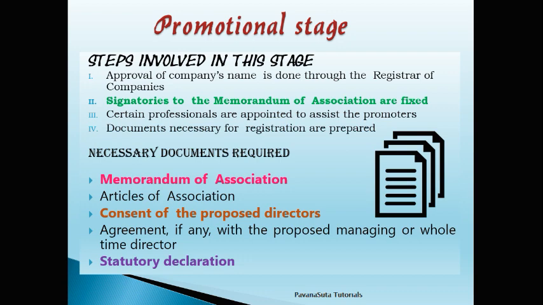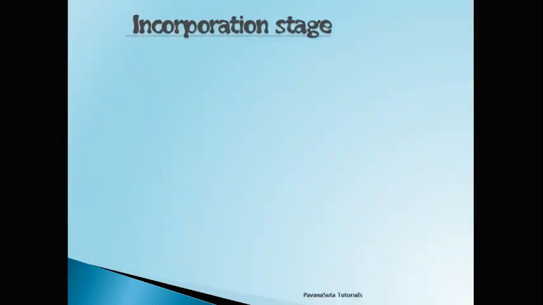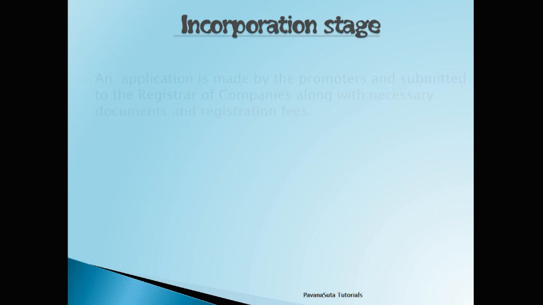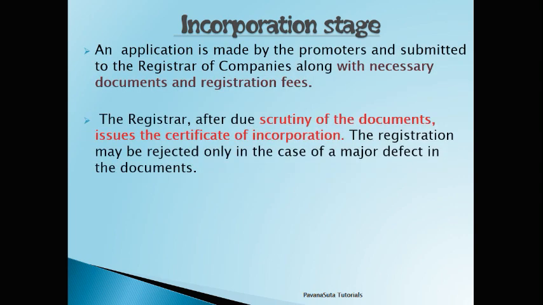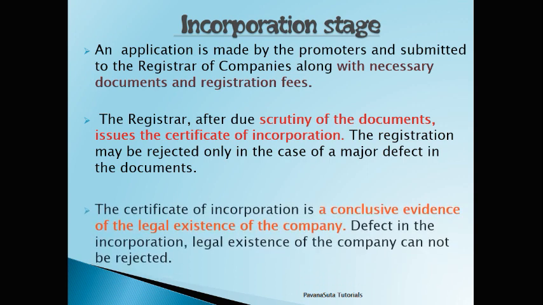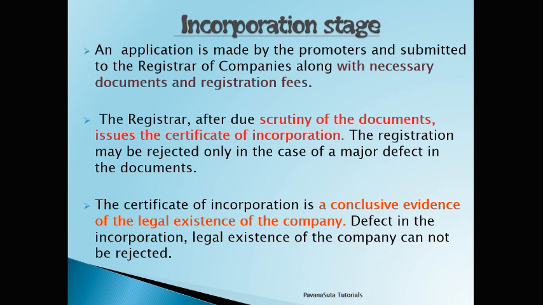So the next stage is incorporation stage. In this stage, these steps are involved. That is, an application is made by the promoters and submitted to the Registrar of Companies along with the necessary documents, and the Registrar, after due scrutiny of the documents, issues the certificate of incorporation. The registration may be rejected only in the case of major defect in the documents, and the certificate of incorporation is a conclusive evidence of the legal existence of the company.